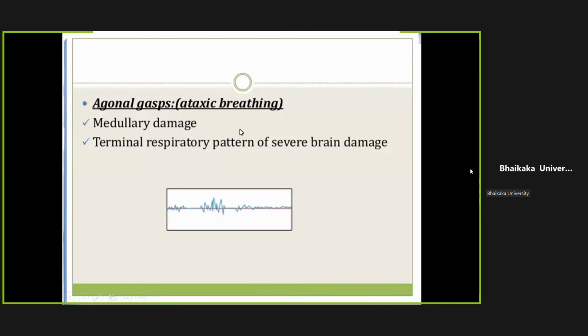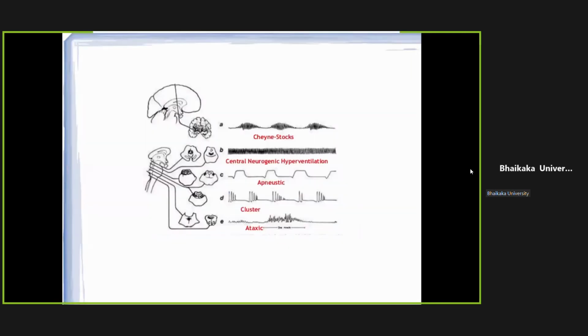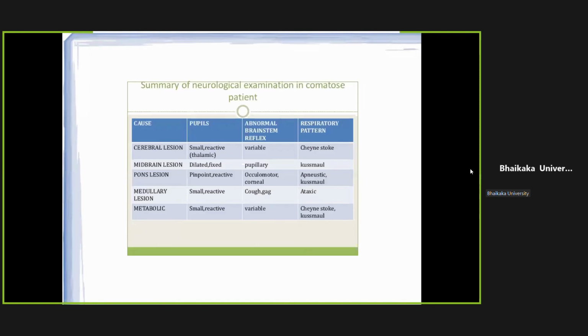Ataxic breathing. Suppose the breathing is irregular. Sometimes the depth is more, sometimes it is less, sometimes there are episodes of apnea where there is no breathing. This occurs with medullary involvement, and usually is the terminal respiratory pattern in many patients when there is severe brain damage, and ultimately the patient would die after such breathing. Okay, this is again the same thing. I have shown you the level of lesions.